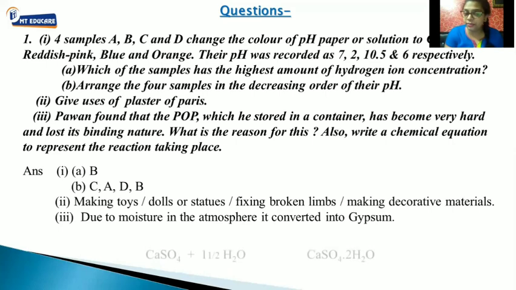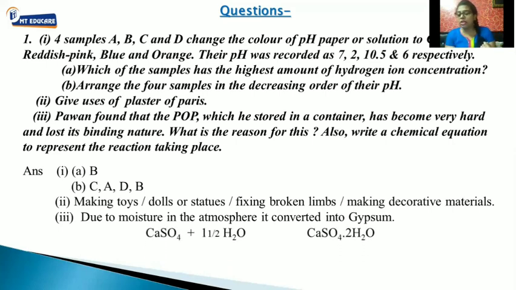Clear, everyone? Fine. So here the reaction is like this. That is CaSO4.½H2O plus 1.5 H2O will give CaSO4.2H2O. So this is gypsum which is formed, which is very hard in nature. Fine. Okay. So this was the very first type of question which can be asked in the 5 marks question.